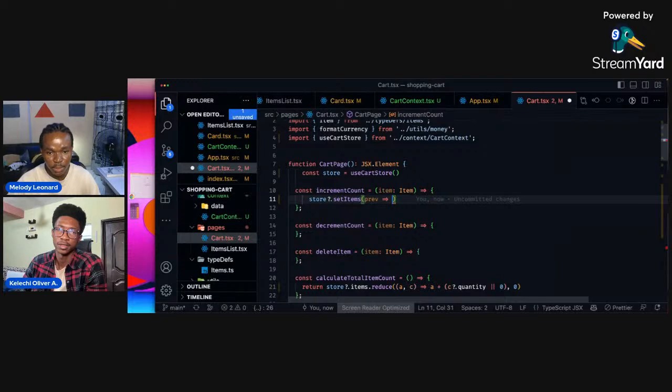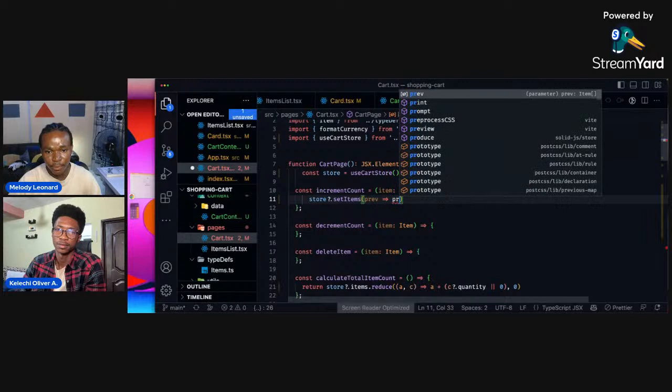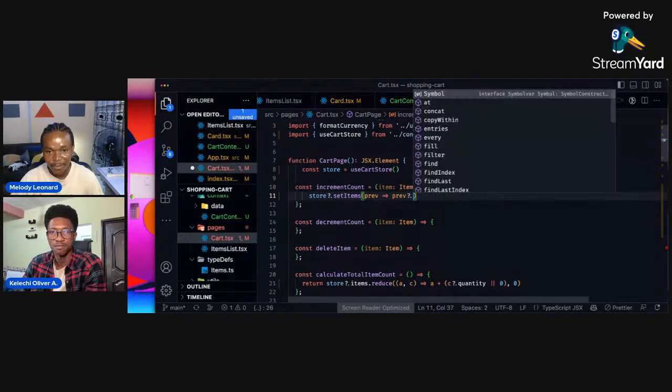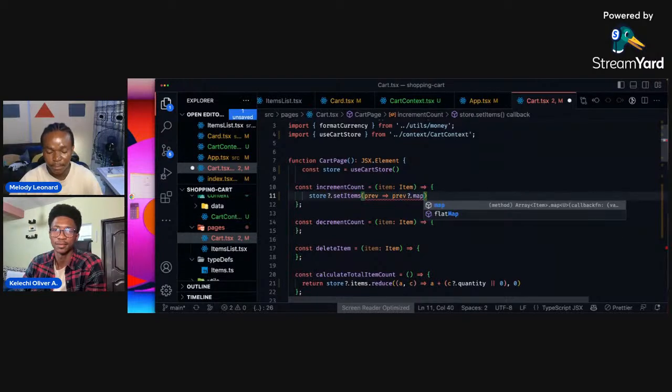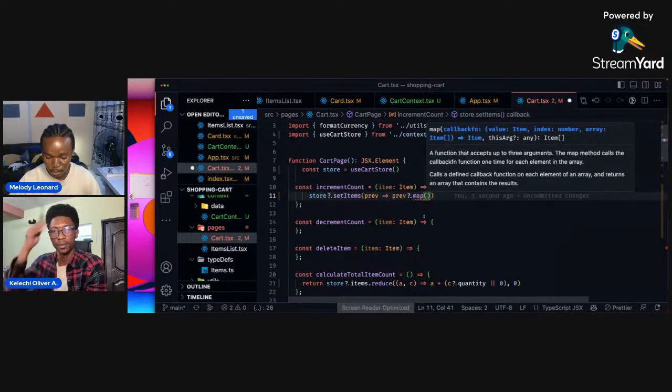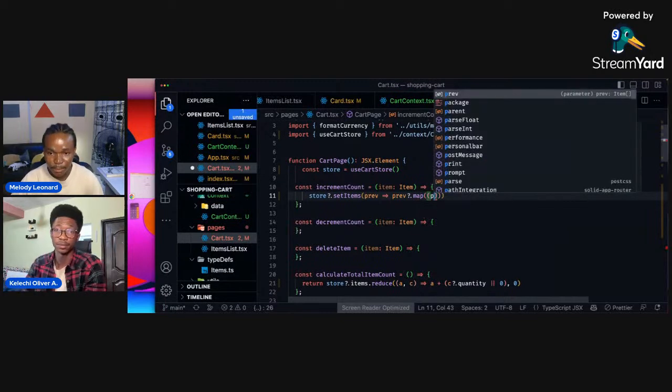Let's do that with map. So prev dot map. This is a store item, and we are saying this dot map. Map is going to give us each item, so we want to call that a product.